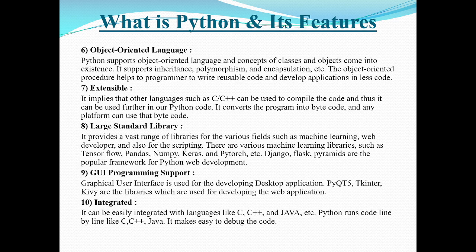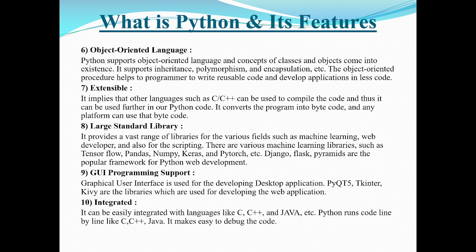And Python is an object-oriented language. As we said earlier, it supports all the object-oriented concepts like class, objects, encapsulation, inheritance, and polymorphism. The object-oriented procedure helps the programmer to write reusable code and develop applications with less code. So all the advantages that we see in object-oriented concepts are available in Python, and it supports all the concepts of object-oriented programming.